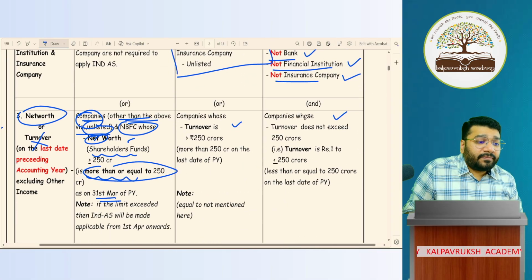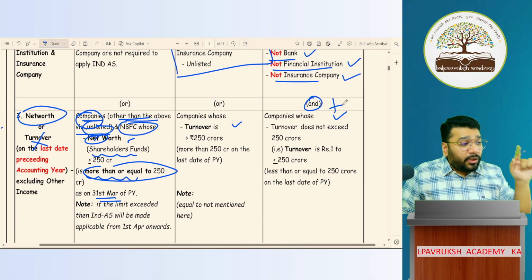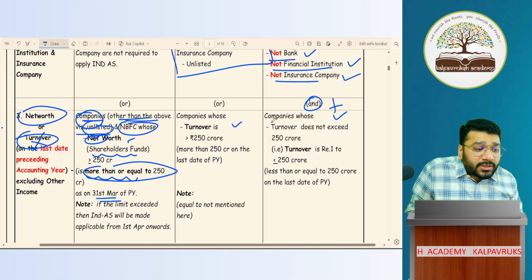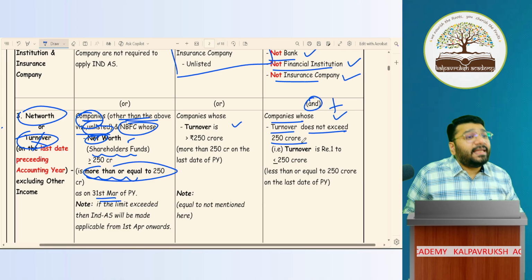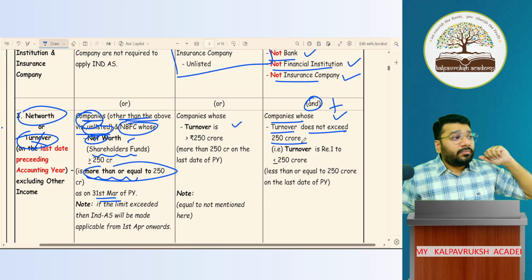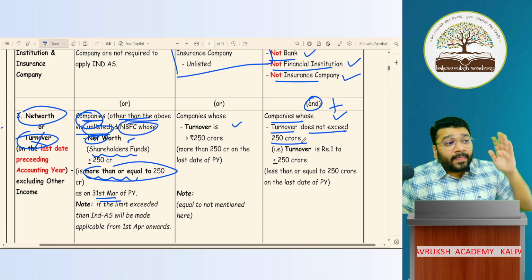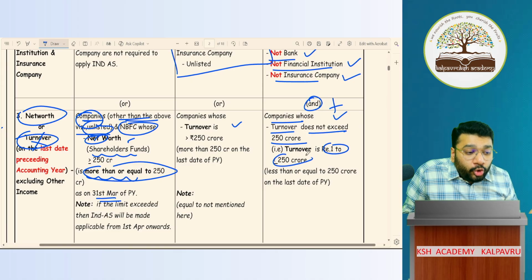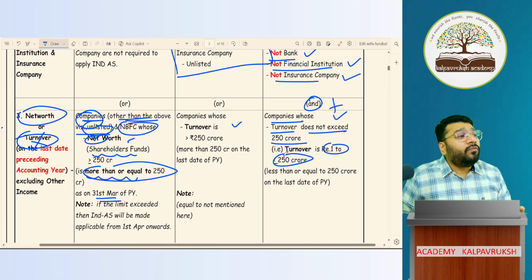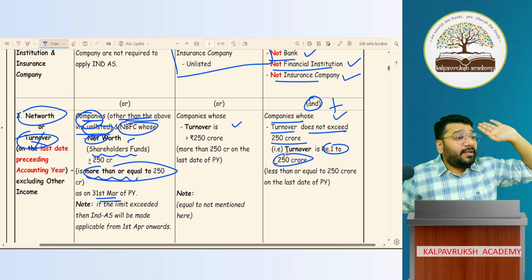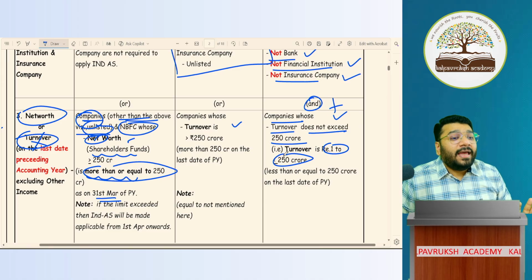Third criteria, and plus. Now this is called the turnover criteria. All those companies whose turnover does not exceed 250 crore, then they will be called SMC. So what should be my turnover? Right from 1 rupee to 250 crore. If it is more than 250 crore, it is non-SMC. Up to 250 crore means SMC.